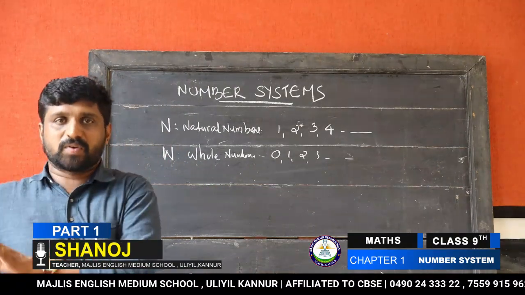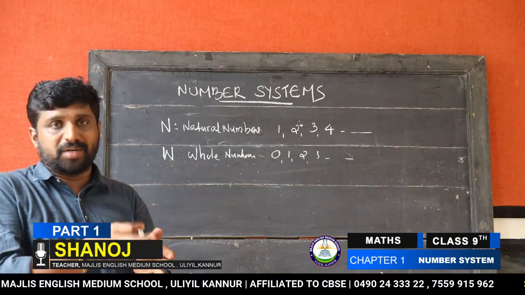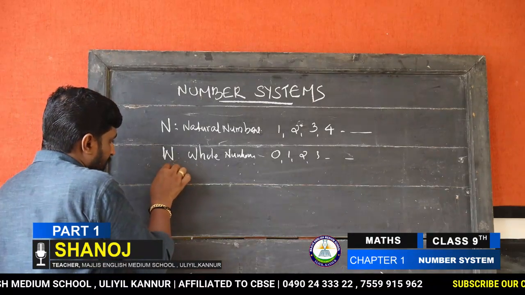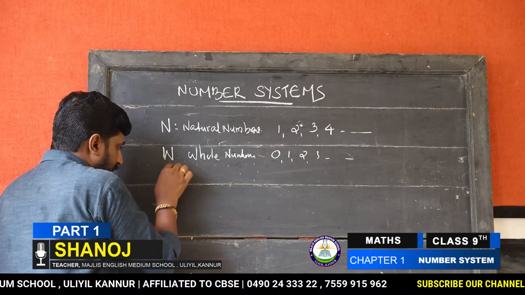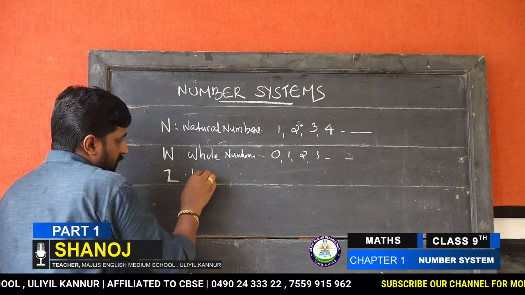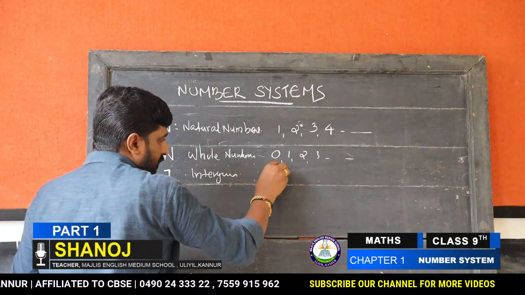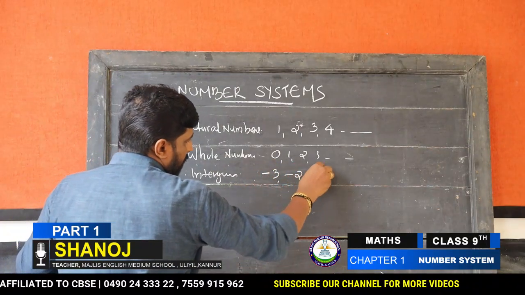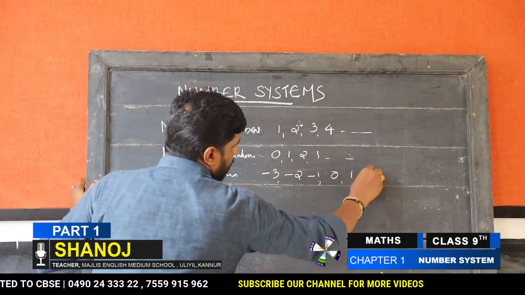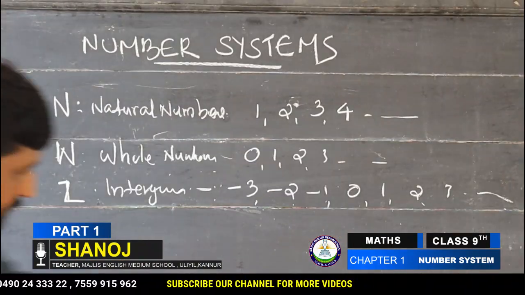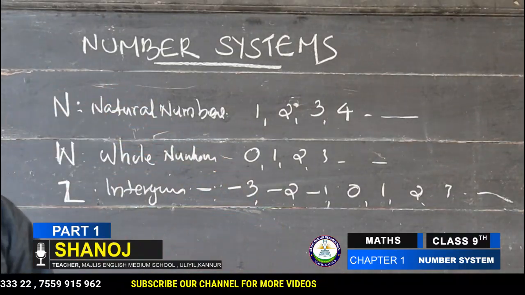Positive numbers 1, 2, 3, 4, 5, and the negative numbers, negative 1, negative 2, including 0, are considered as integers. This can be denoted by the letter Z. Integers: negative 3, negative 2, negative 1, 0, 1, 2, 3, like that. On both sides it will continue. That is integers.